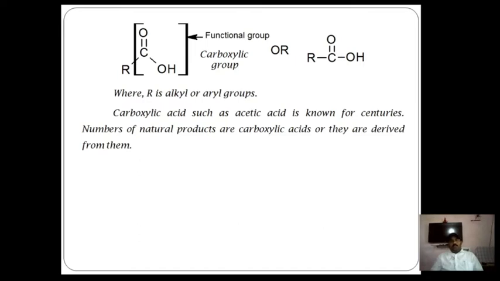The number of natural products are carboxylic acids, or they are derived from them. That means most of the natural products of carboxylic acids and other acids are derived from, for example, acetic acid.